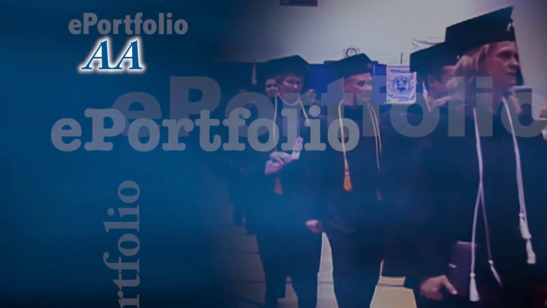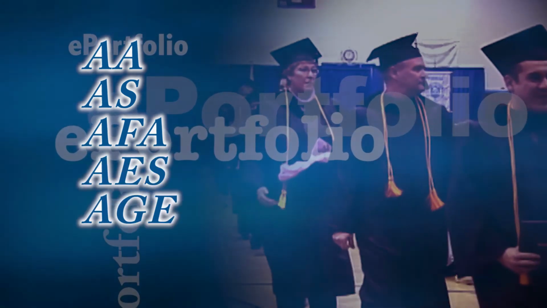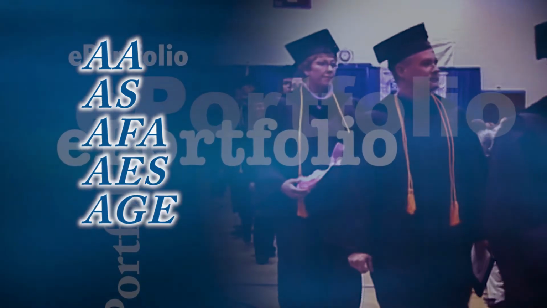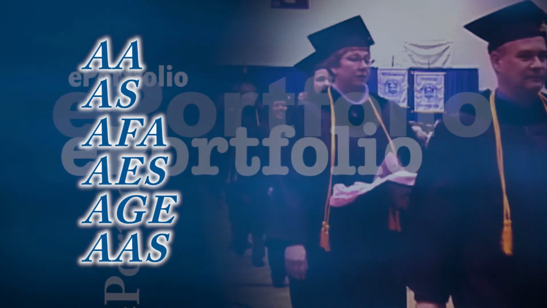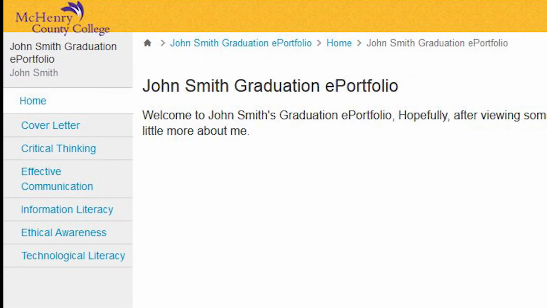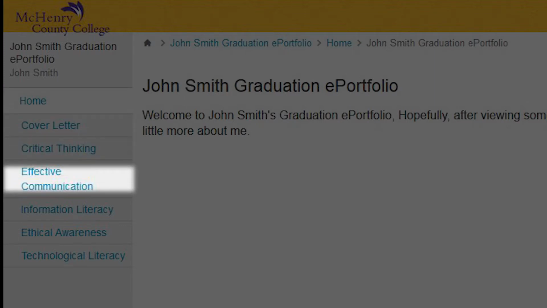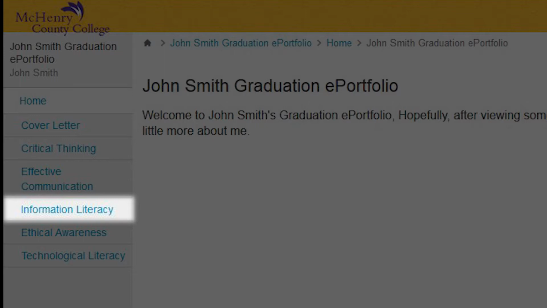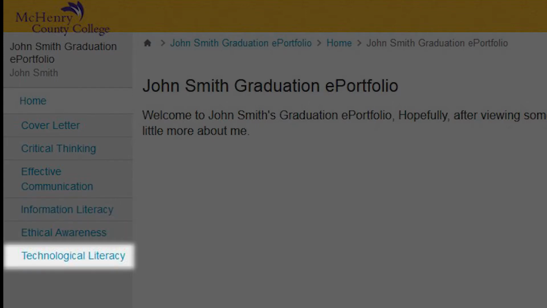ePortfolio is a graduation requirement for students getting an AA, AS, AFA, AES, or AGE degree, as well as for some AAS degrees beginning with spring 2016 graduation. Students will create an ePortfolio on Canvas with sections for a cover letter and graded work for each of the 5 general education goals: critical thinking, effective communication, information literacy, ethical awareness, and technological literacy.